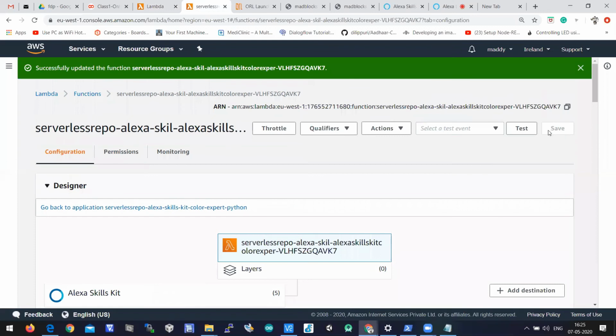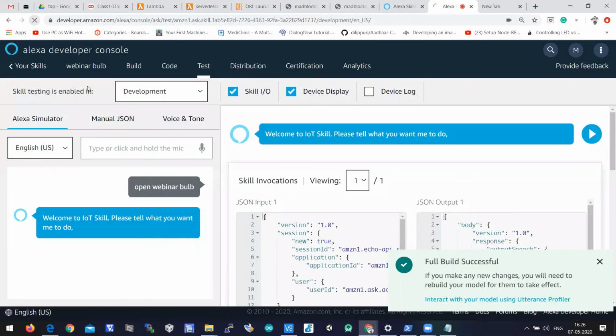There is a save button here. On the Lambda function, there is a save button. You need to save your program. Then only will you be able to get the welcome response. If you are not able to get the welcome response, just save your file. There will be a save button on the top right side. You need to click on the save button. When you click on it, this program will be saved, and you can reload this page.